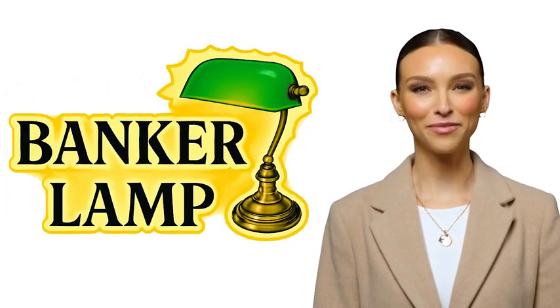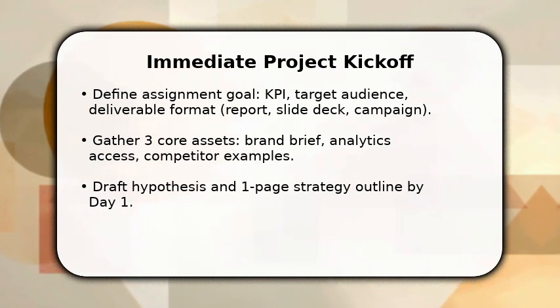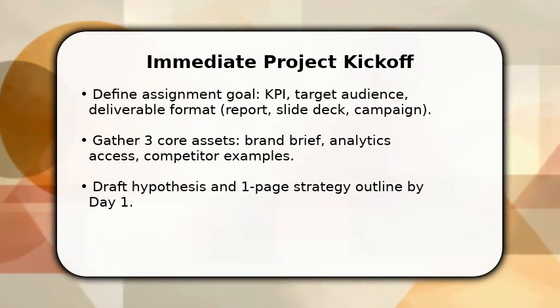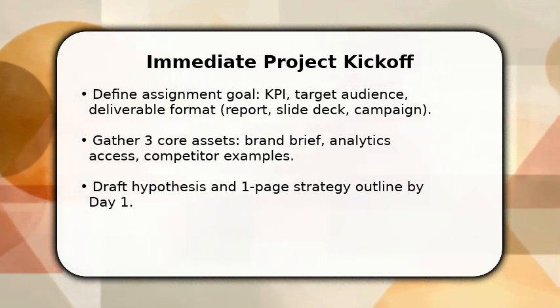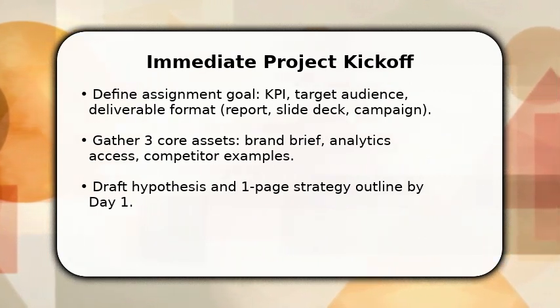Please enjoy the video. You start by naming the assignment's exact outcome and KPI. This anchors every decision. Once done, pull the brand brief, analytics access, and 2 competitor examples so you're not guessing. Then write a 1-page strategy: target audience, value proposition, channels, and a single testable hypothesis.